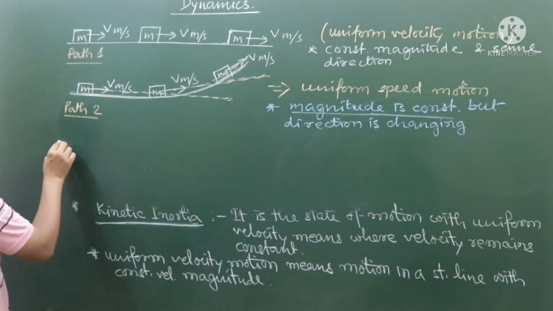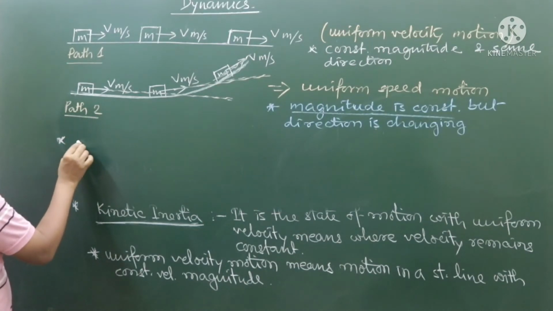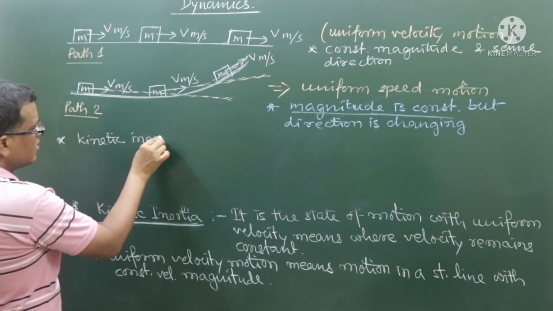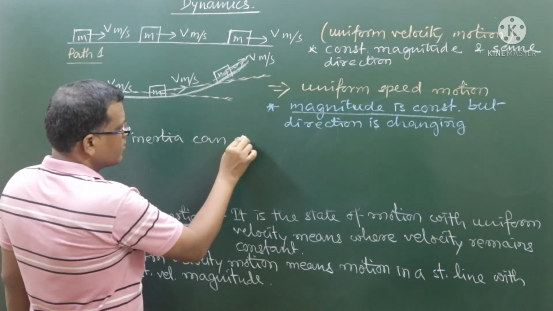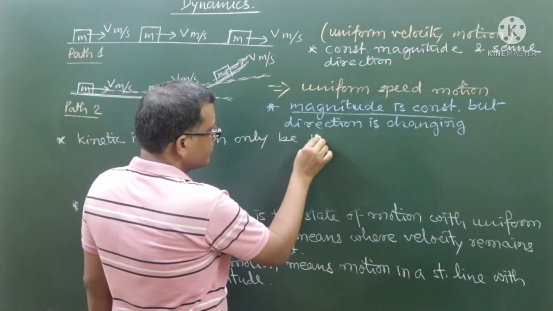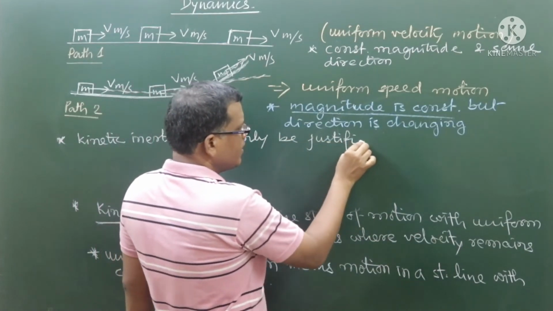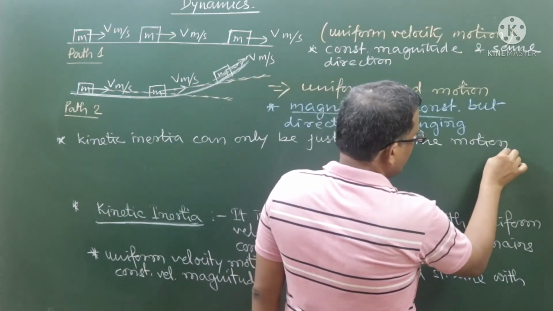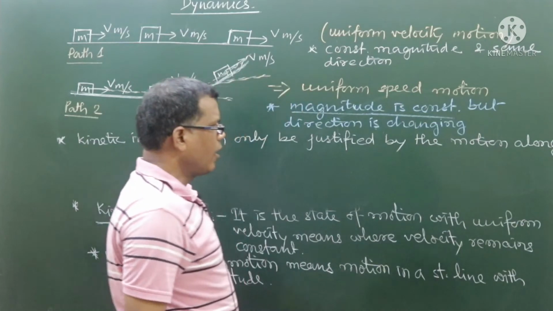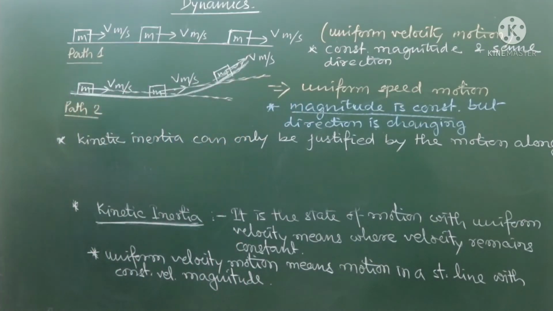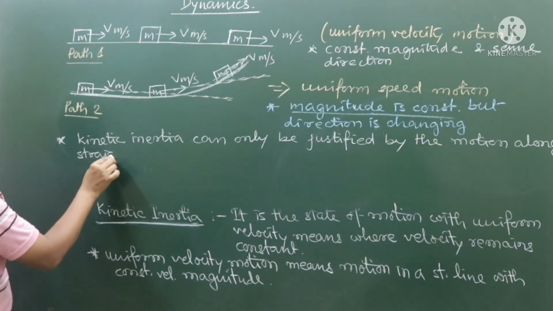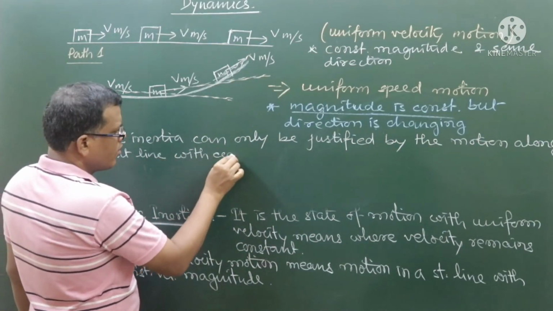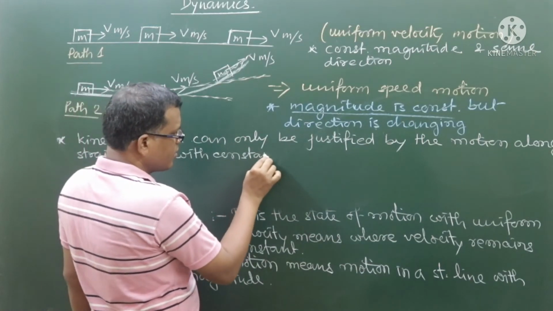Therefore, overall we can say kinetic inertia can only be justified by the motion along a straight line, with constant magnitude, with constant velocity.